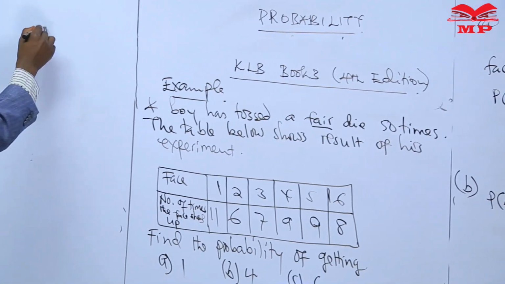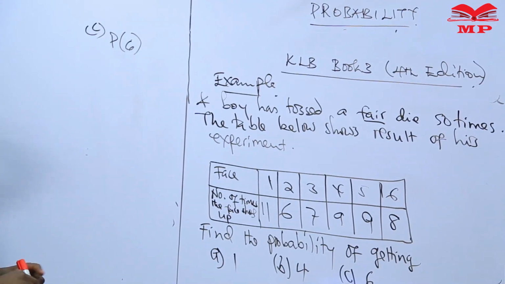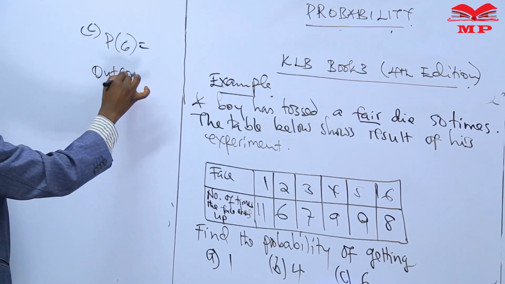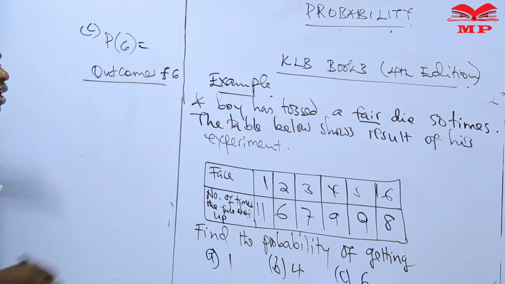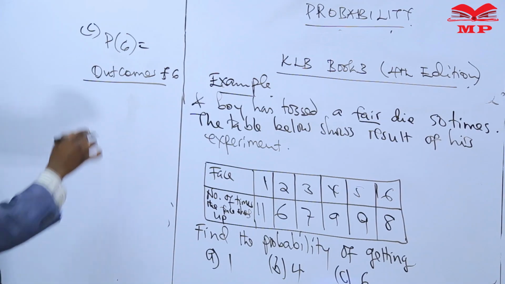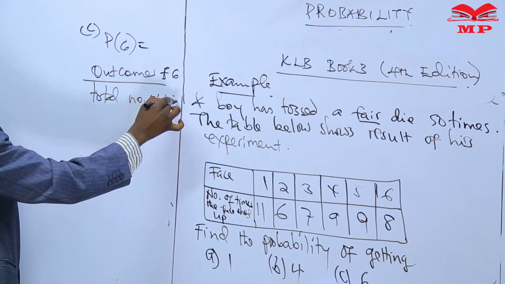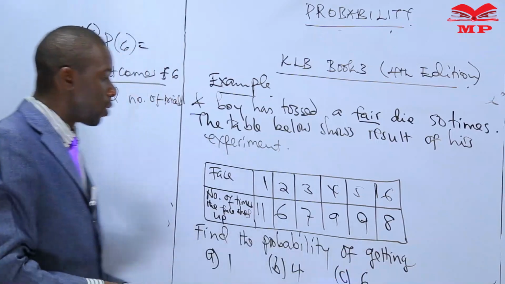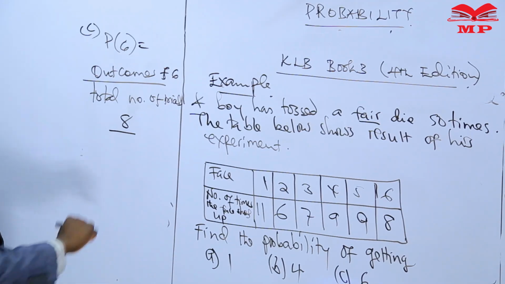So, what is the likelihood of getting phase 6, written as probability of 6? Again, in this instance, this should be the total outcomes of phase 6 over the total number of trials. Now, when we check here, phase 6, the total outcomes were 8 over the total number of trials, which were 50.